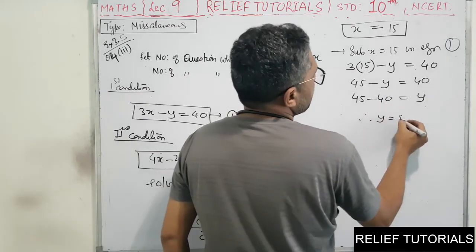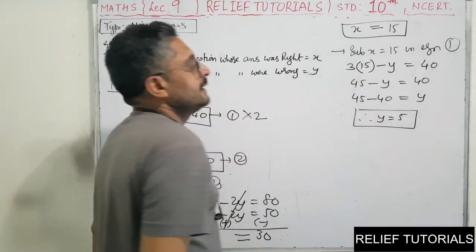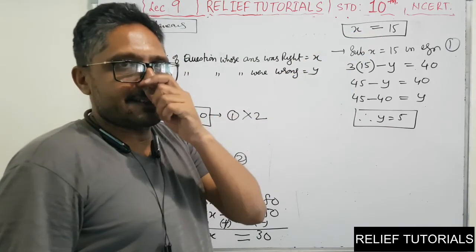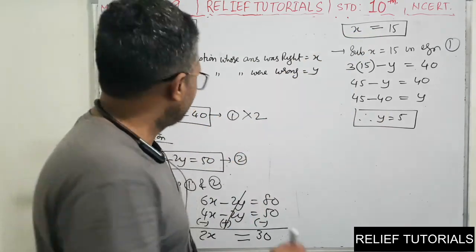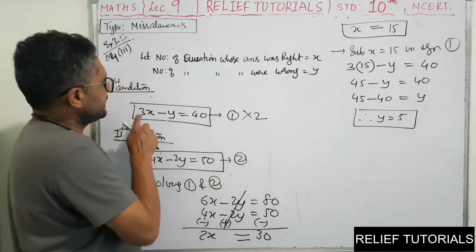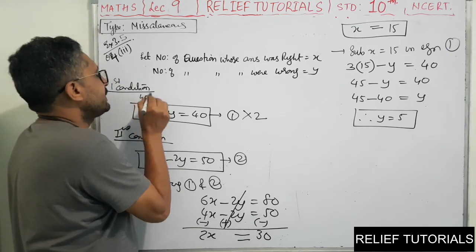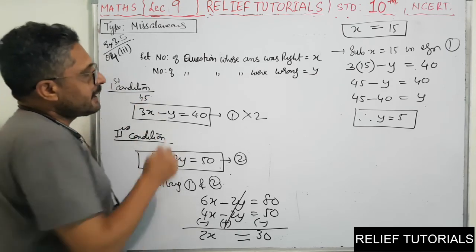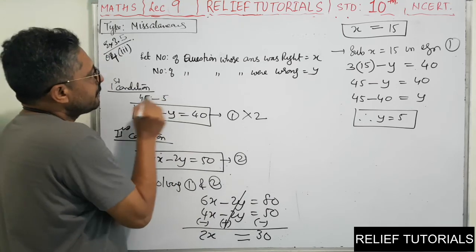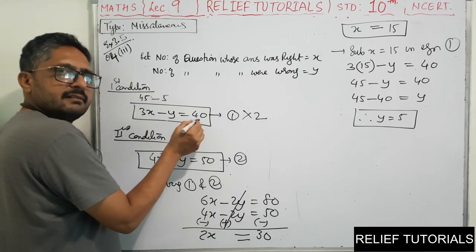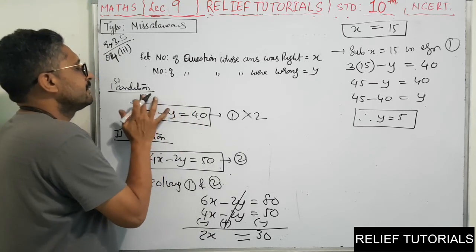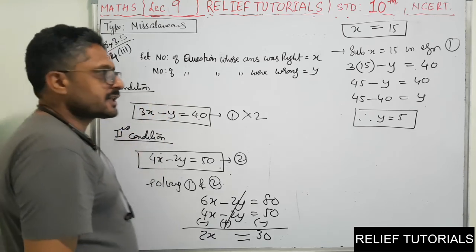Therefore y is equal to 5. So right answers are 15 and wrong answers are 5. So we will check. 15 right answers means 3 into 15, that will be 45. y is 5, so minus 5. 45 minus 5 is 40. Have you got it? Simple. The same thing, verify the second equation also.